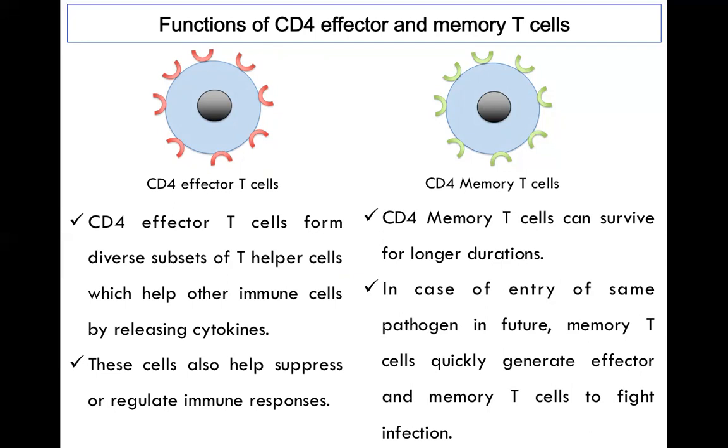So it means they can recognize if the same pathogens enter our body again, and as a result they can differentiate into new effector cells to fight that particular pathogen.